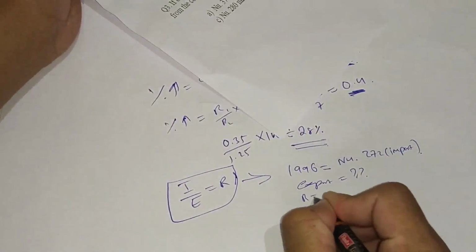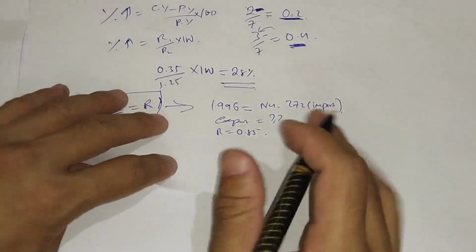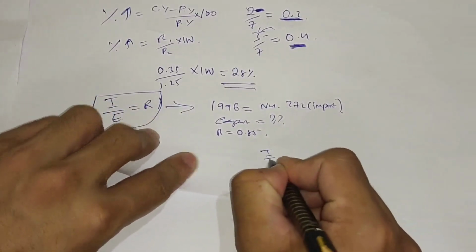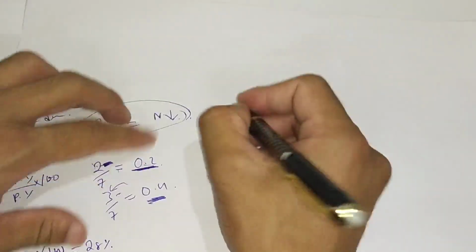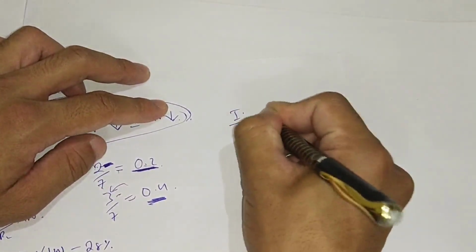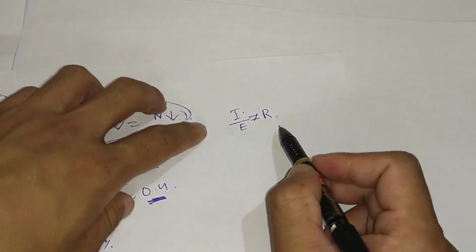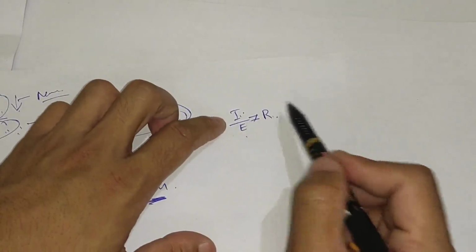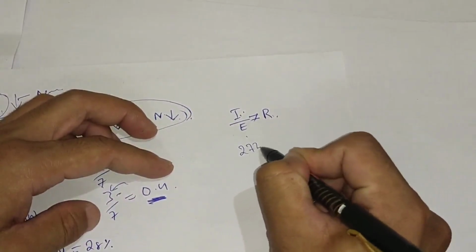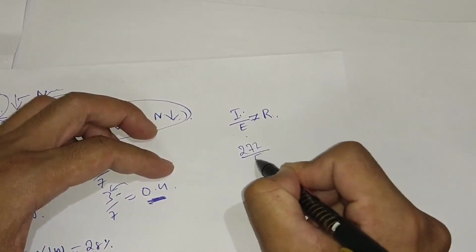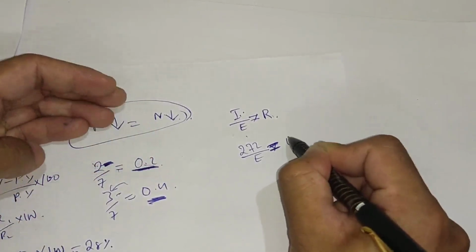So the ratio is equal to 0.85. So imports over exports is equal to the ratio. Imports over exports is equal to ratio, that is the formula. The import is given as 272 million, the export is not known, but it is equal to the ratio, which is given as 0.85.